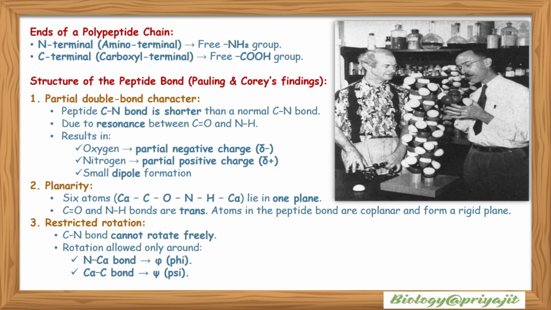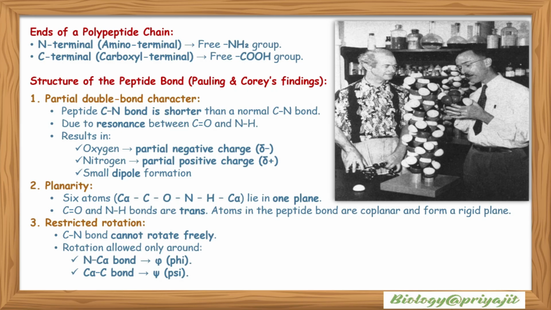Restricted rotation around the peptide bond: the C-N bond, a partial double bond, or the peptide bond cannot rotate freely. Rotation is allowed only around the N-C alpha bond, or phi bond, and the C alpha-C bond, or psi bond.